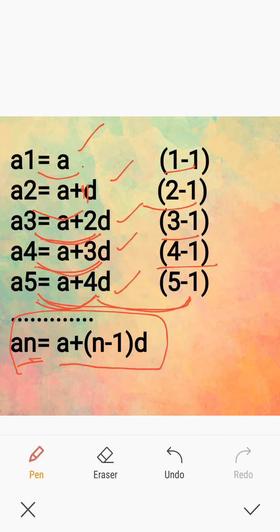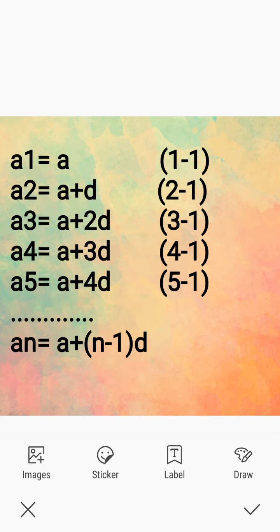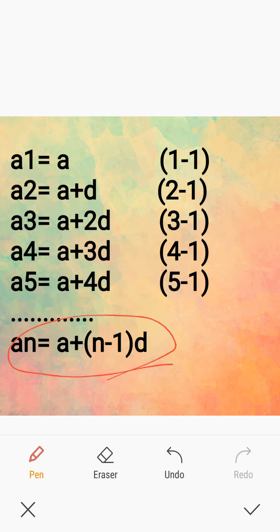So if it is n, then n minus 1 into D. So nth term of an AP can be found using the formula An equal to A plus n minus 1 into D. Remember very well, nth term of an AP, An is equal to A plus n minus 1 into D. It is very, very important.